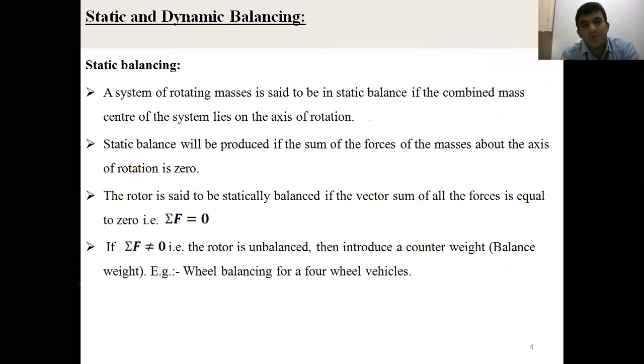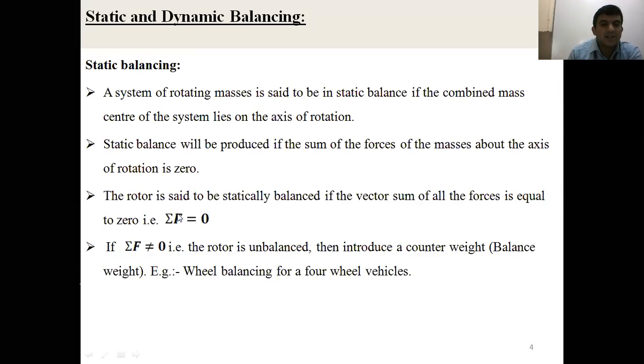Then we discussed what static balancing and dynamic balancing are. Static balancing means that whether the body is at rest or in continuous motion, the vector sum of all the forces acting on the body is equal to 0.